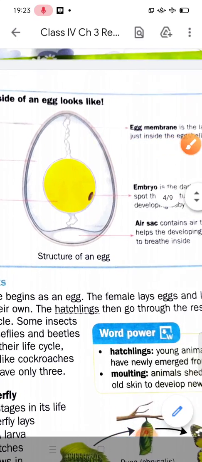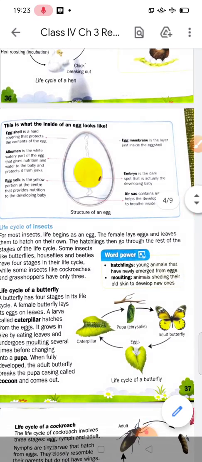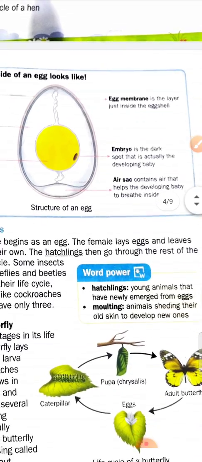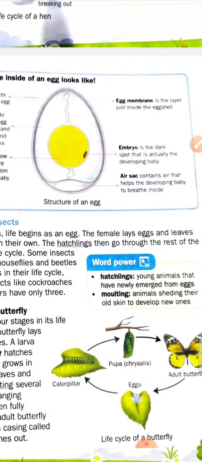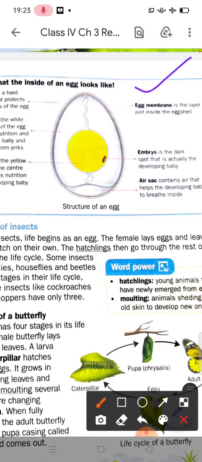Okay students, now we will discuss the egg membrane. We have discussed the eggshell, now the egg membrane. And you know where it is present? Yes students, it is present just inside the eggshell. You can see, this is the egg membrane and it is just inside the eggshell.